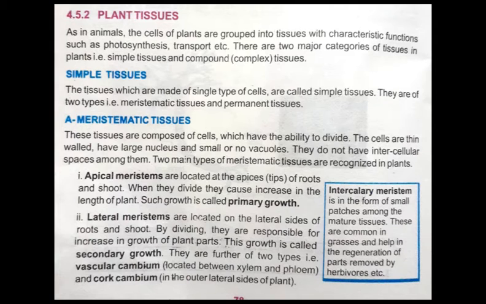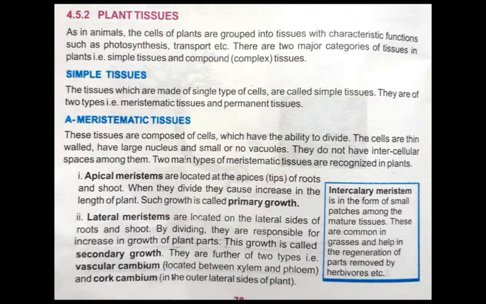So students, now meristematic tissue is clear. Basically it is composed of cells which have the ability to divide. And what is the nature of the cells present in meristematic tissues? The cells are thin-walled, have a large nucleus, have no or small vacuoles, and do not have intercellular spaces among them. Now we are going to discuss the two main types of meristematic tissue: apical meristems and lateral meristems.